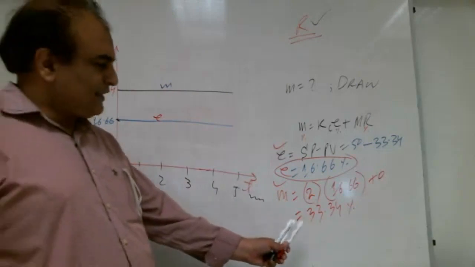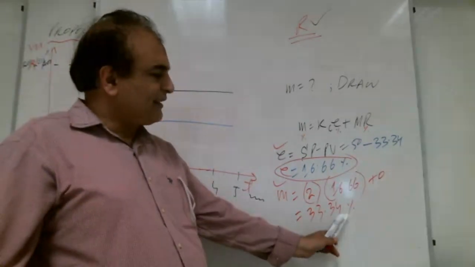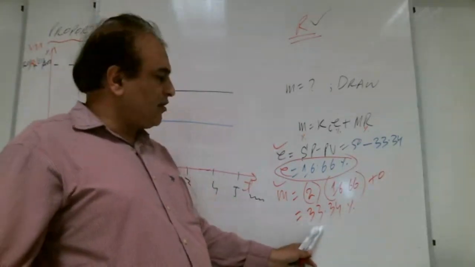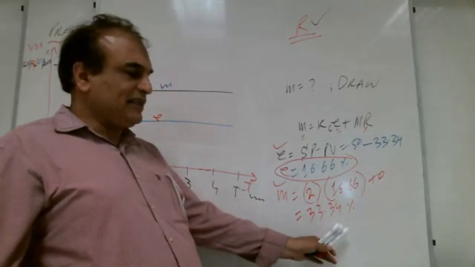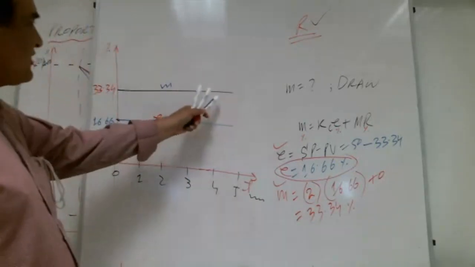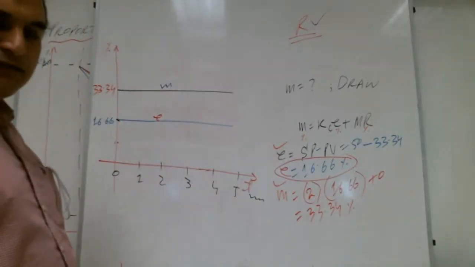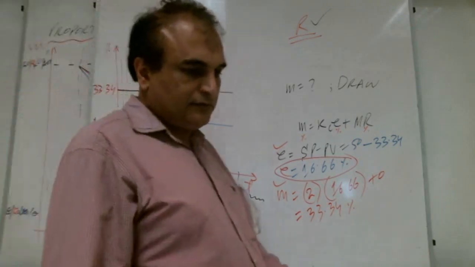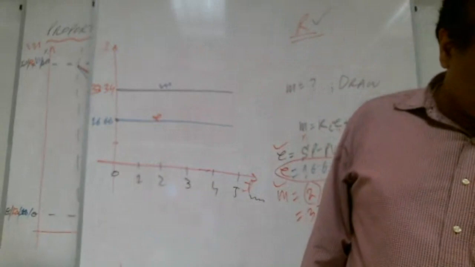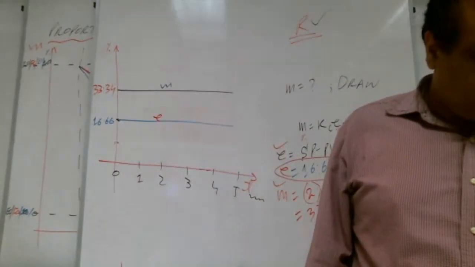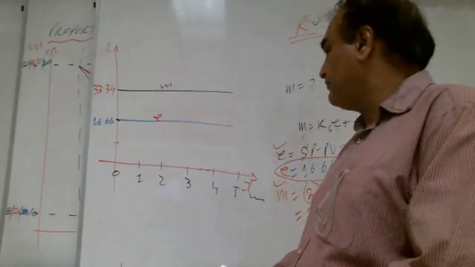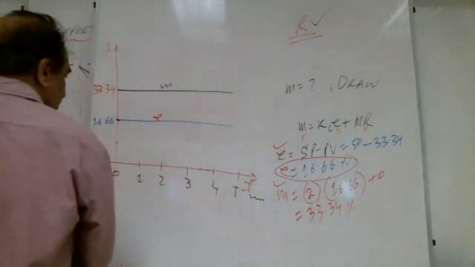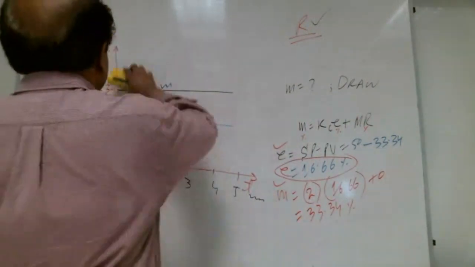So again, with the output there is no T. Time is not involved. It is constant forever. 33.34%. So we have a straight constant line. Shabab with me? Okay, Shabab. Now with this output,